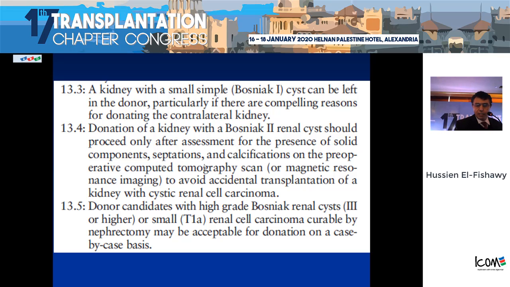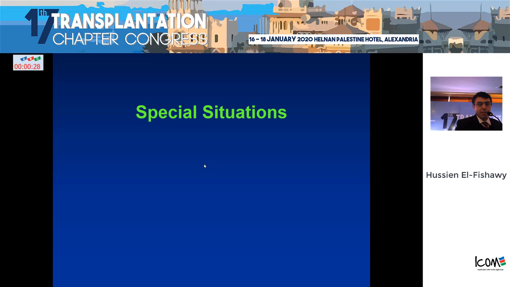So donation of a kidney with a parapelvic renal cyst should proceed only after assessment for the presence of solid components, septations, and calcifications on the preoperative computed tomography scan or MRI, to avoid accidental transplantation of a kidney with cystic renal cell carcinoma. Donor candidates with high-grade renal cell carcinoma stage 3 or higher, or small T1a renal cell carcinoma cured by nephrectomy, may be accepted for donation on a case-by-case basis.